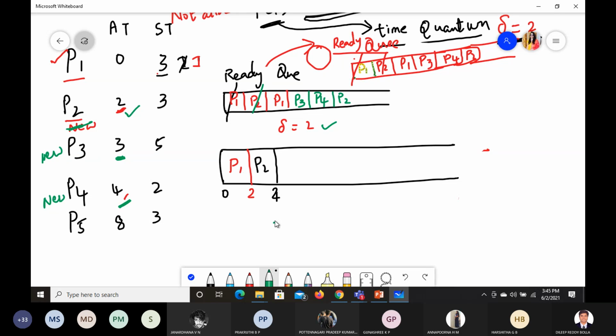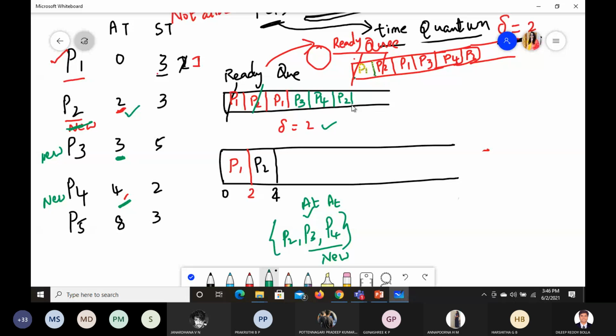Out of P2, P3 and P4, these 2 are new for us. P3 is new and has an arrival time less than P4's. So P3 will get access in the queue first, followed by P4 and followed by P2.